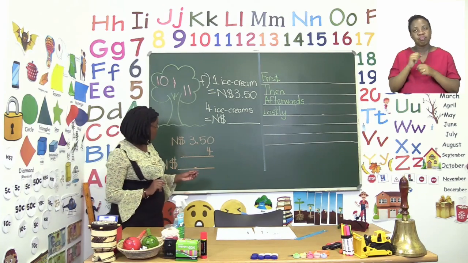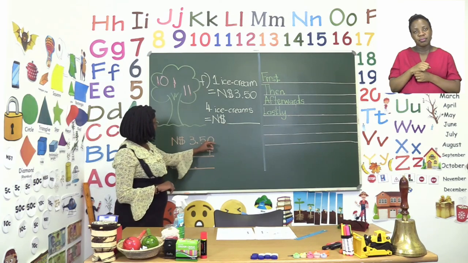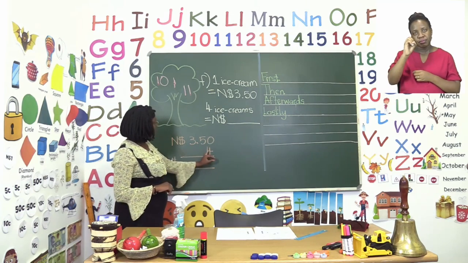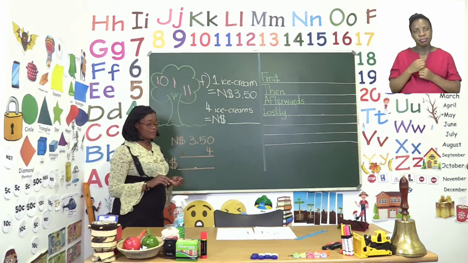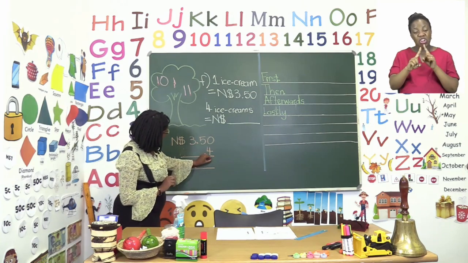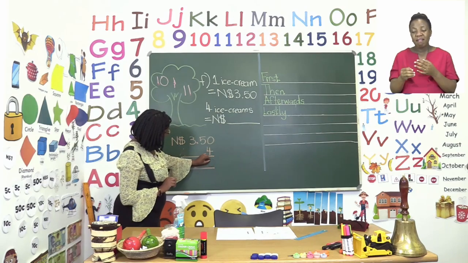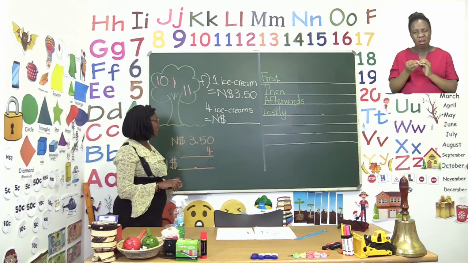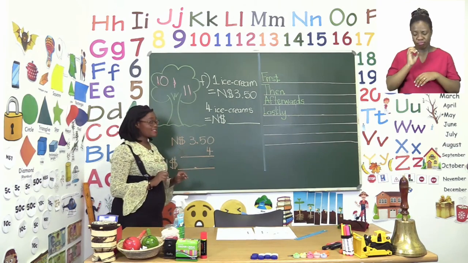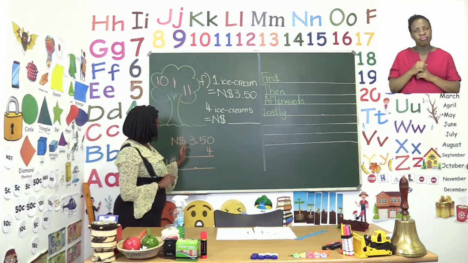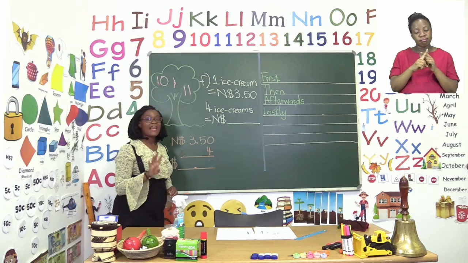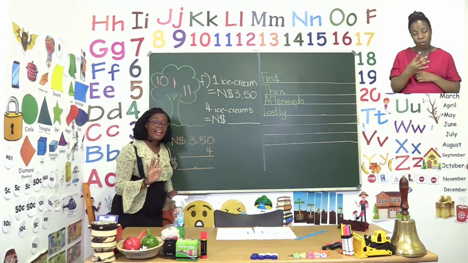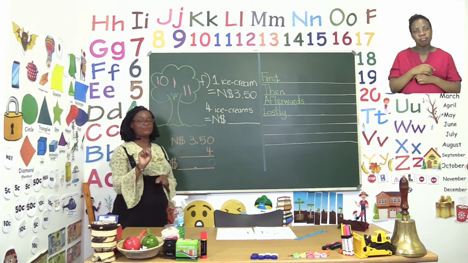The first thing that we say is 0 times 4. Now 0 times anything, boys and girls, will always be 0. So go ahead and put your 0 nicely in line. The next one we're going to say is 5 times 4. That means we have to count in 5s until we get to the number 4. Let's go.